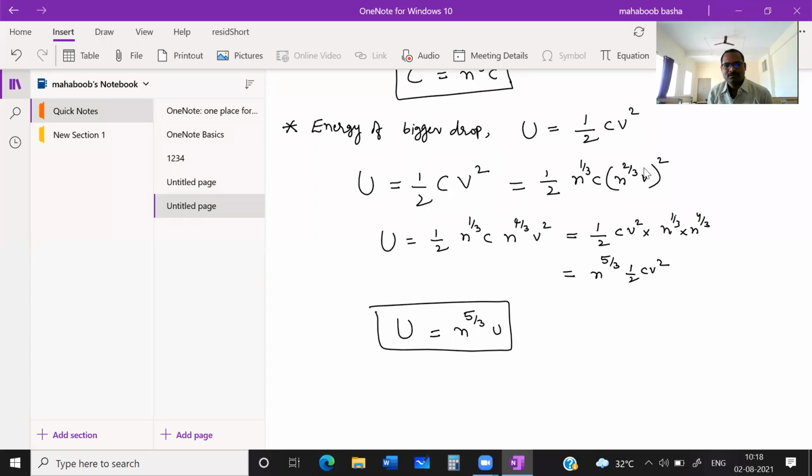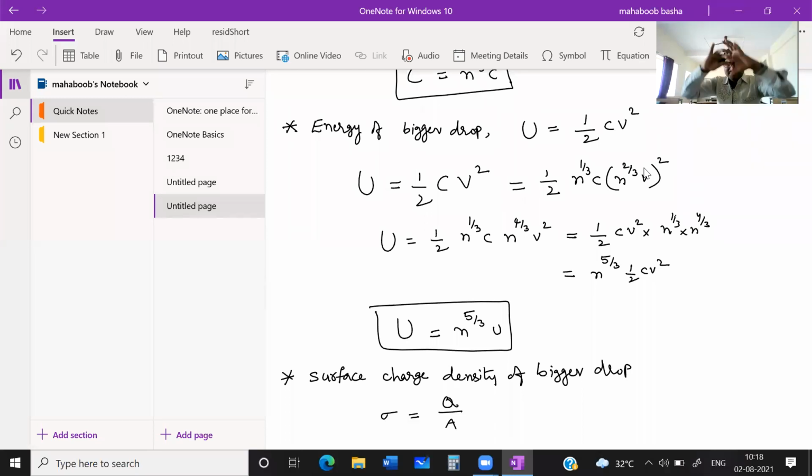Okay, next point, surface charge density, of the bigger drop. Surface charge density sigma is nothing but Q upon area. For the bigger drop we have taken, surface charge density is Q by area. Q is Q only, and area is the spherical surface area, that is 4 pi R square.